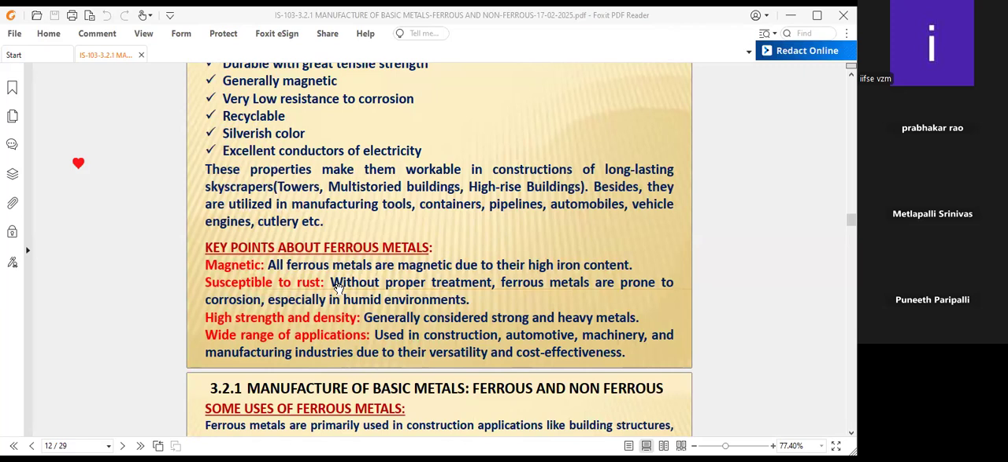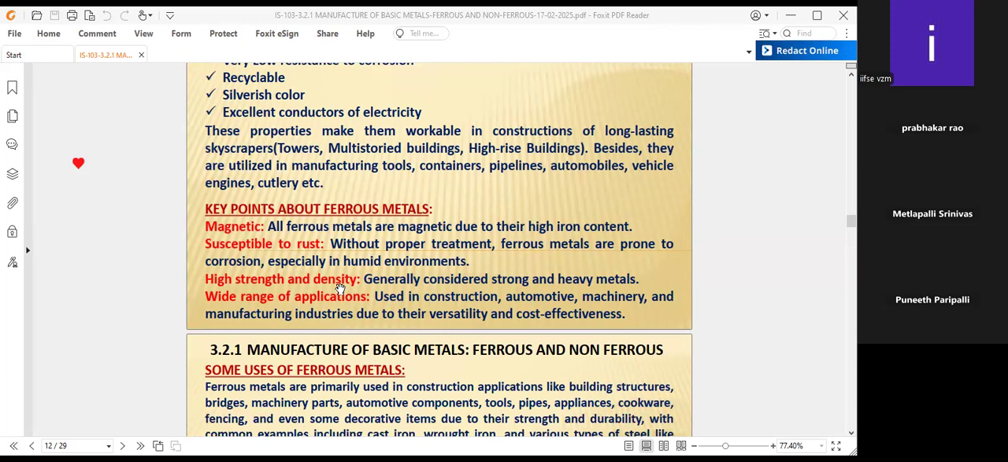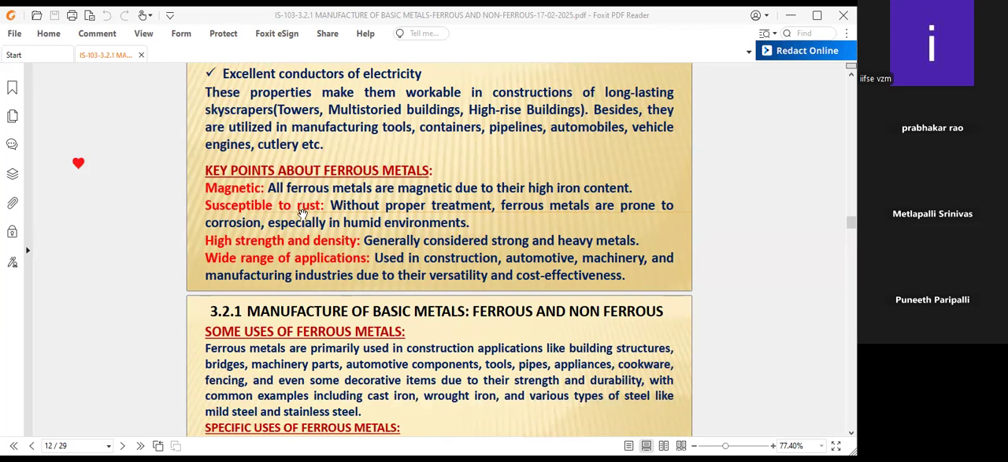If you keep any iron nearby, because iron attracts water, it becomes prone to corrosion also. That means the storing of the iron is very important, because the percentage of iron is more. High strength and density, generally considered strong and heavy metals. A wide range of applications are used in construction, automotive, machinery, as we have discussed, and the manufacturing industry, due to their versatility and availability. Versatility means cost effectiveness also.